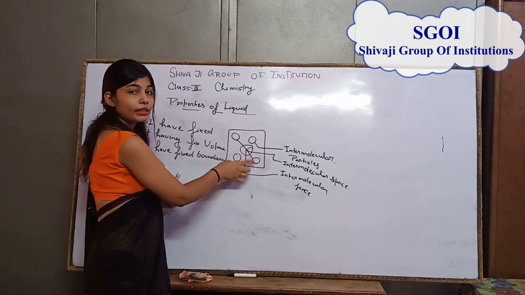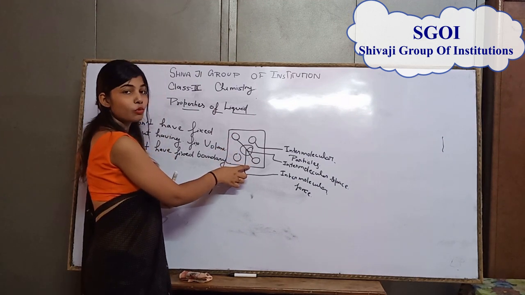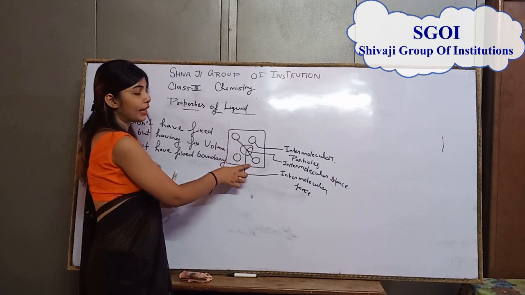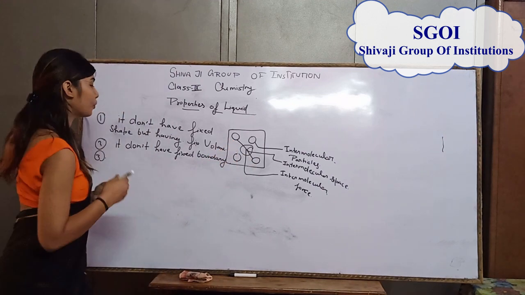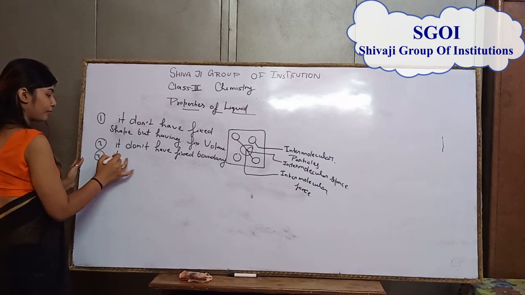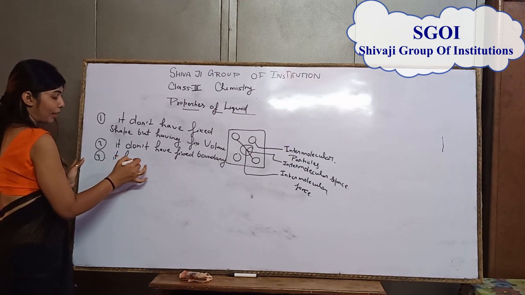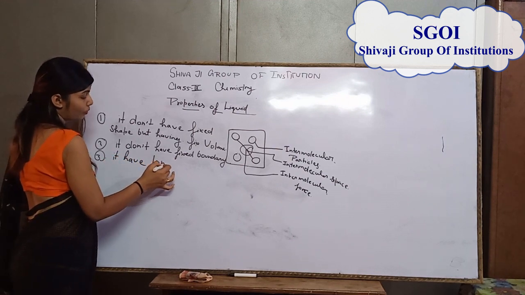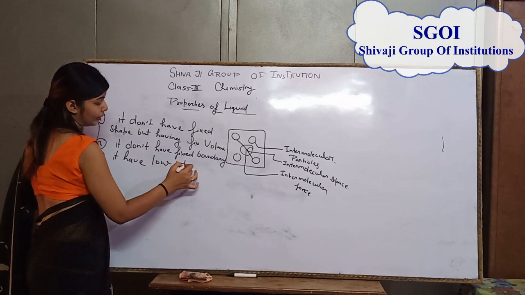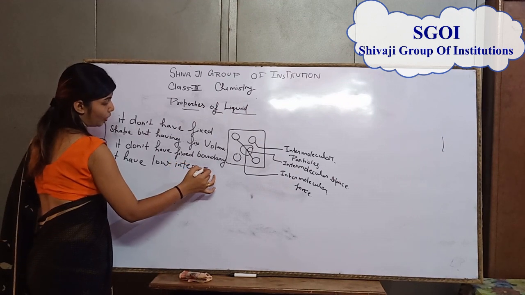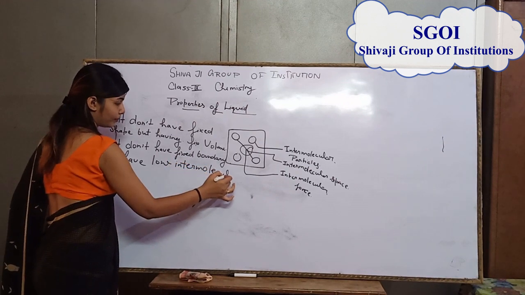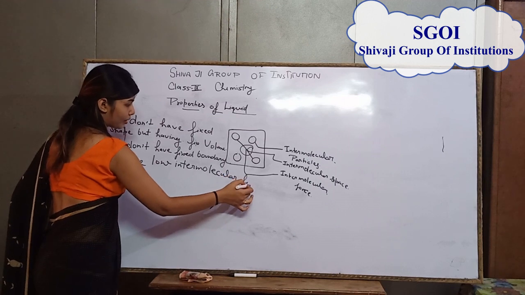The distance between two particles is too far, that is why it has low intermolecular force.